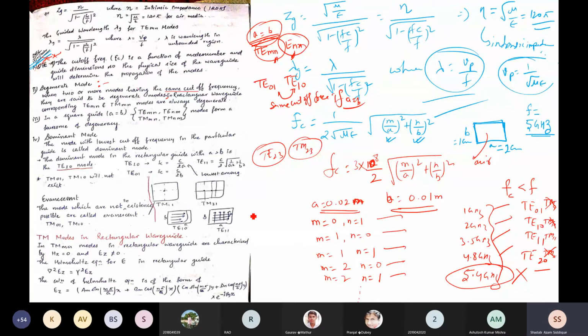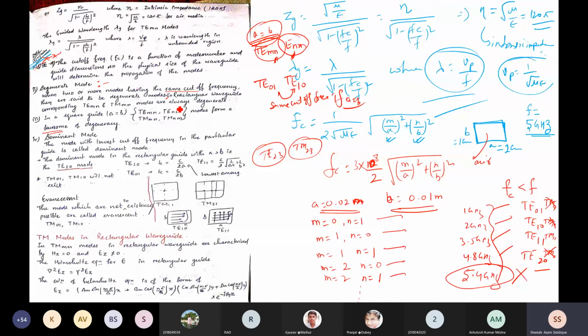So in a square waveguide, A equal to B, TE_mn, TE_nm, TM_mn, TM_nm modes form a foursome degeneracy. Foursome degeneracy means TE and TM are always degenerate, and TE is also degenerate with itself, and TM_mn and TM_nm are degenerate.